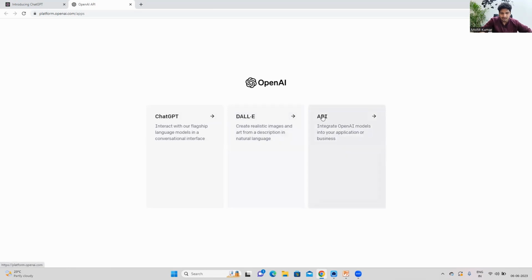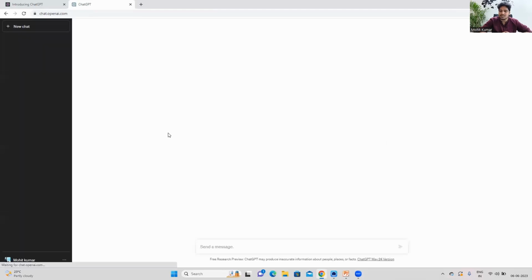Then the third part is about the API. If you want to use ChatGPT or DALL-E for your business purpose, then you need to integrate your application with ChatGPT or DALL-E, right? For that, you need to integrate the API, and so this is the solution for you, right? So for this particular purpose, we are using ChatGPT. You can click on this. If you are logging in for the first time, it will ask for your credentials.